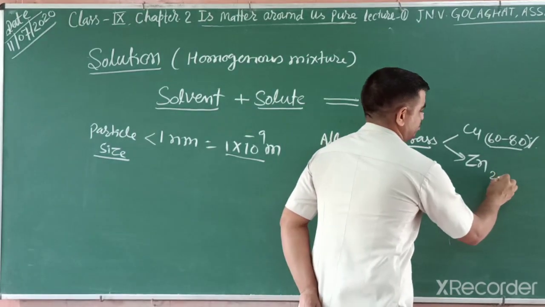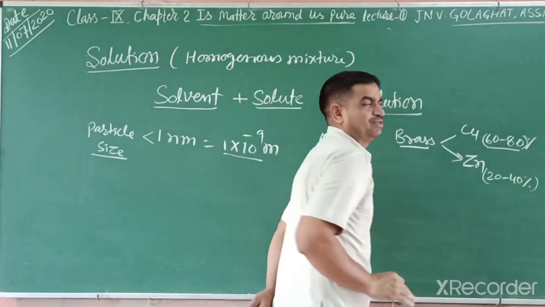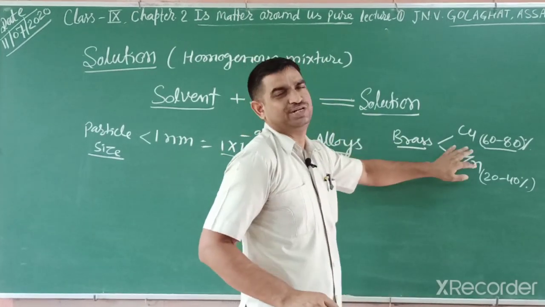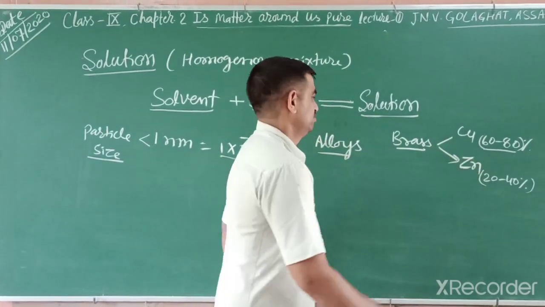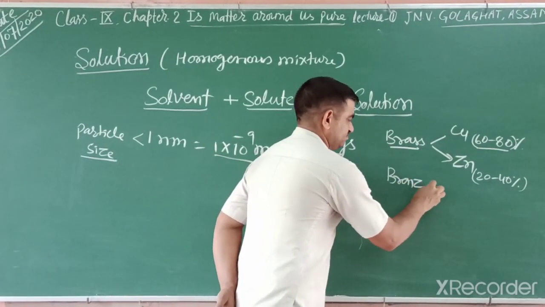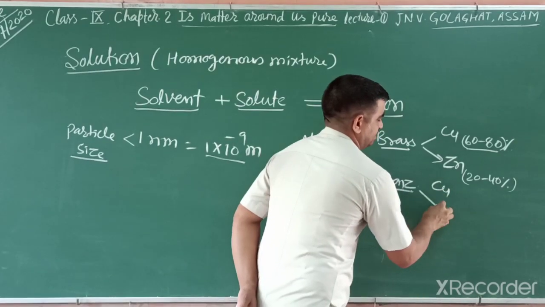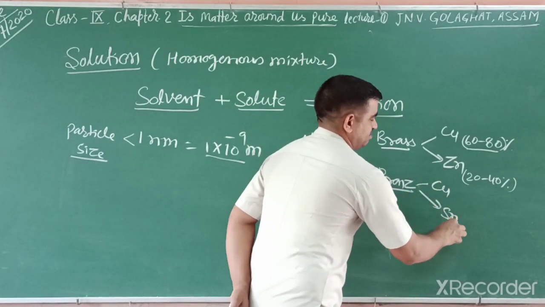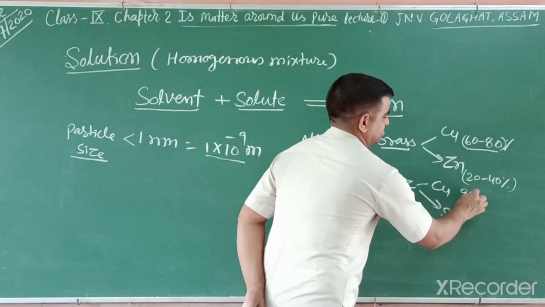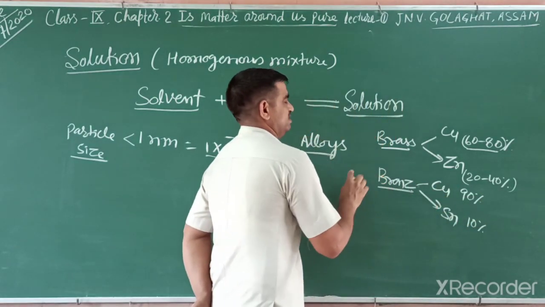Zinc has approximately 20 to 40%, so that is 30%. So that composition is also a solution. Bronze: copper and the other metal is tin. Copper 90% approximate, tin 10%. So that is bronze.